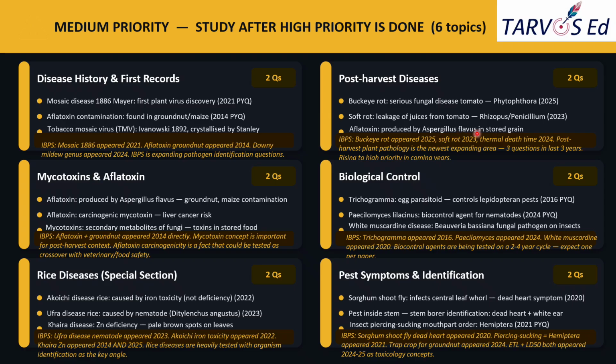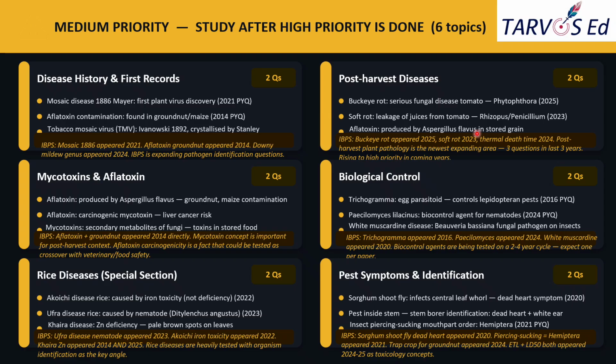Just note those toxins too. There are many toxins produced by fungi and plant pathogens. Note them down and read them. You can expect they can ask questions from that area.